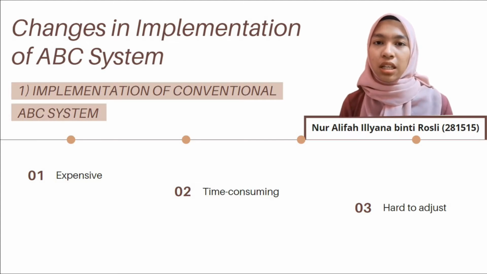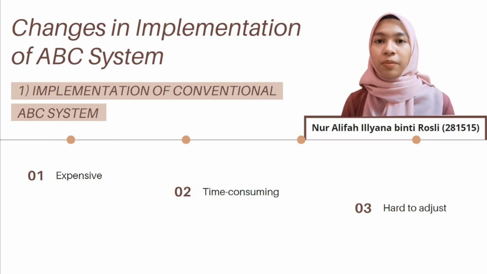However, since its introduction in the 1980s, the early activity-based costing system, also known as the conventional activity-based costing, has uncovered many pitfalls when implementing the system. The process of identifying and calculating the cost of activities itself is not only expensive but also time consuming. It is also hard to adjust because the method is unable to capture the complexity of the actual operations.